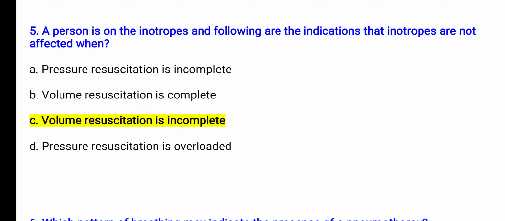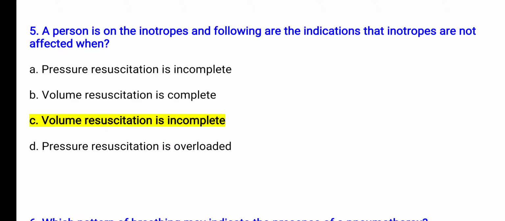Question number 5. A person is on inotropes, and the following are the indications that inotropes are not effective when. Option A is pressure resuscitation is incomplete. Option B is volume resuscitation is complete. Option C is volume resuscitation is incomplete, and option D is pressure resuscitation is overloaded.